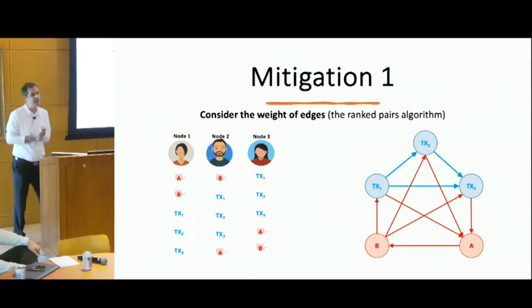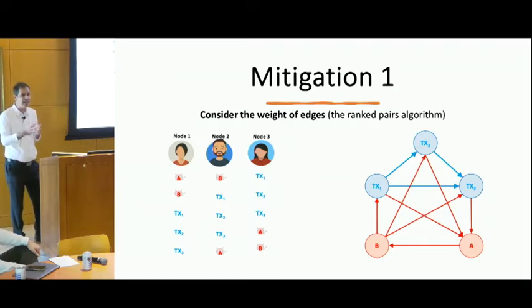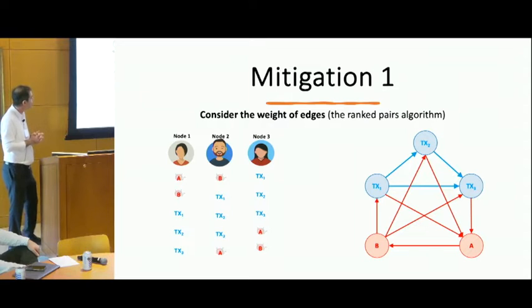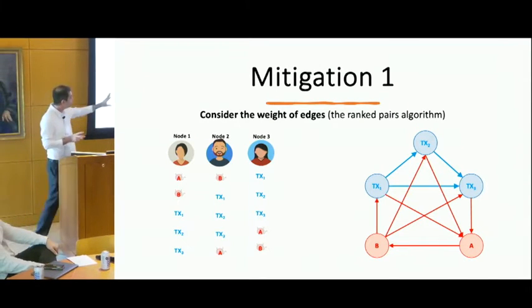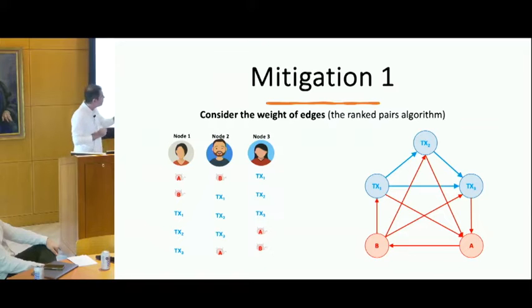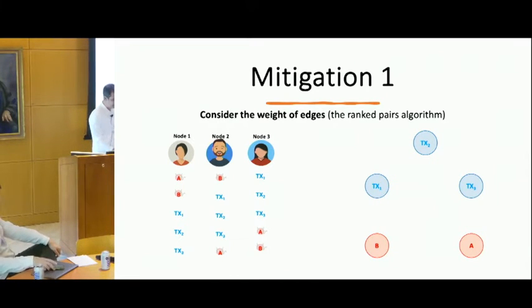Okay, so how can we mitigate the attack? Well, the attack is very simple. Mitigation, not so much. For example, one idea to mitigate the attack is this. Look at the graph. We do have a Condorcet cycle there, but some of the edges are stronger. Like the blue edges have a weight of 3. 3 out of 3 nodes believe that TX1 should be placed before TX2, and so on. The red edges, on the other hand, are not that strong. 2 out of 3 believe that A should be placed before B, or transaction 3 before A. So one idea to mitigate the attack is something like that.